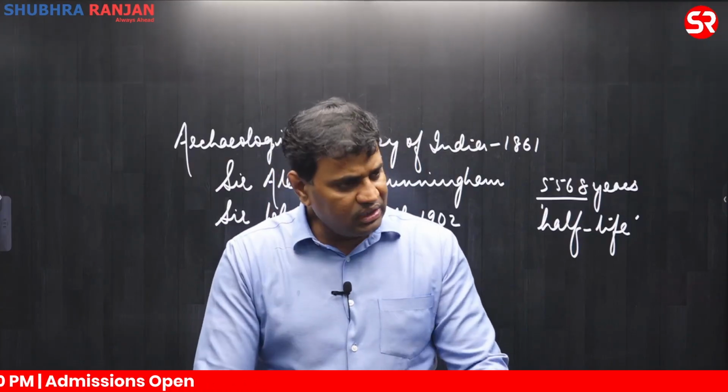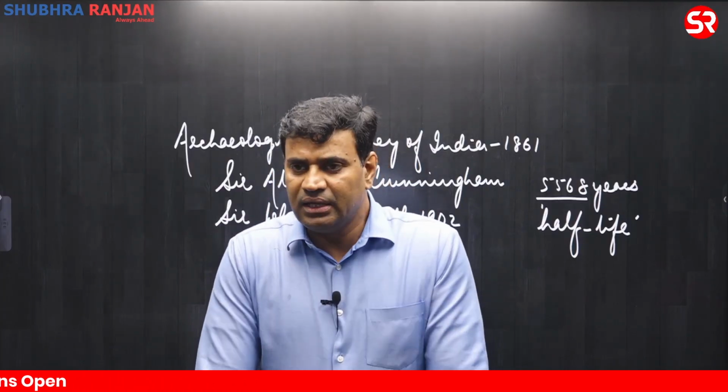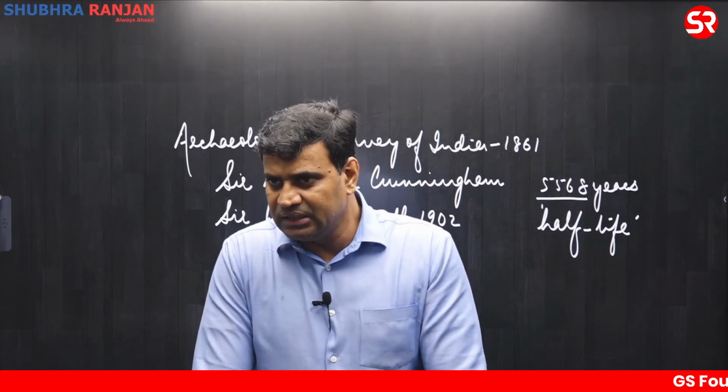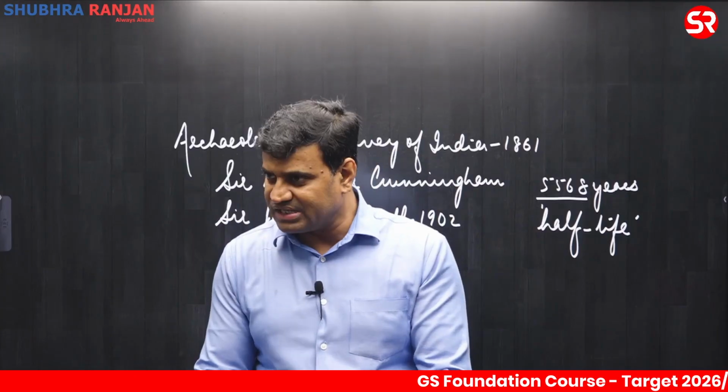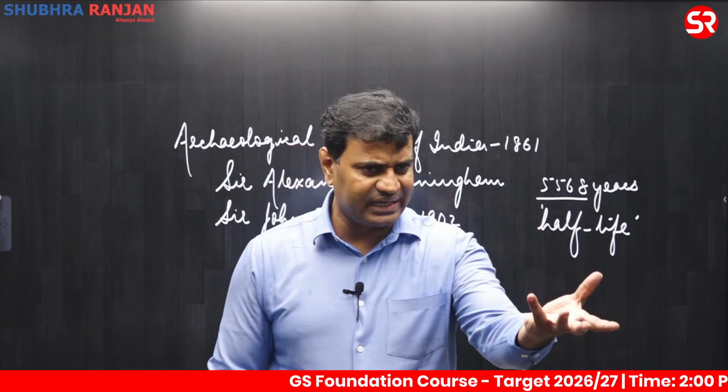Ashokan inscriptions are also known as Ashokan edicts. All Ashokan edicts were written in Brahmi script and Prakrit language, because this was the language understood by the masses, and he wanted common people to understand his message.